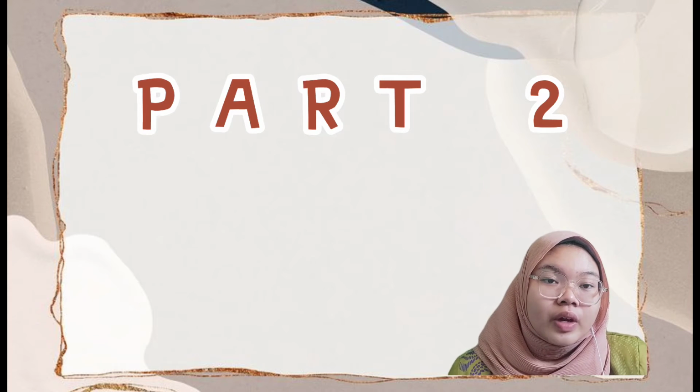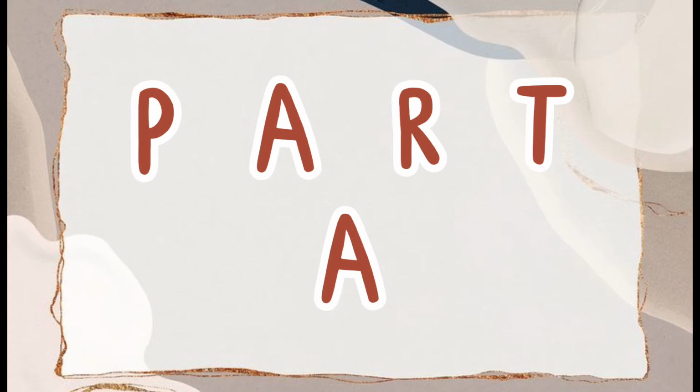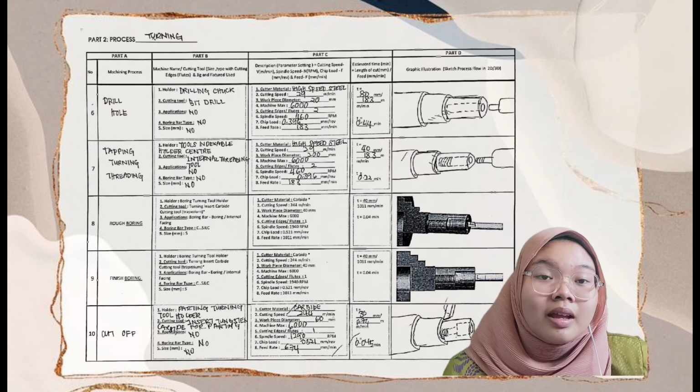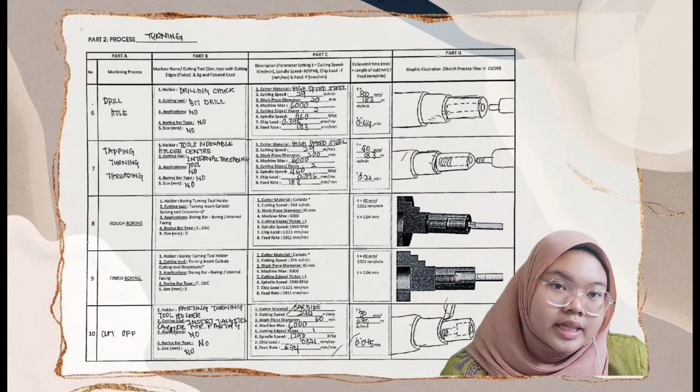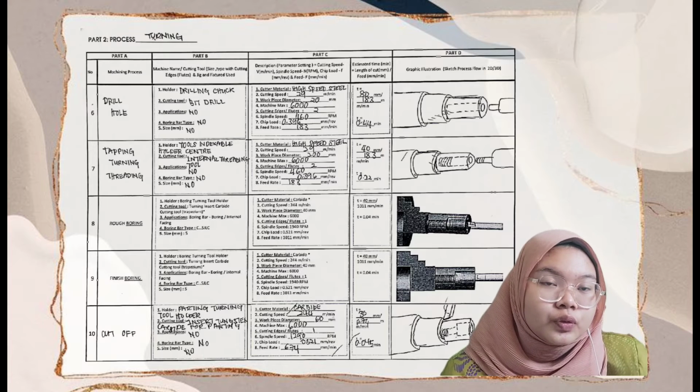So, moving on to Part 2. The process for Part 2 in Lab 4 is the turning process. The machining process that I chose for Part 2 in Lab 4 is step number 10, which is cut off.